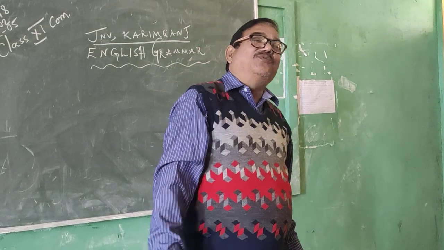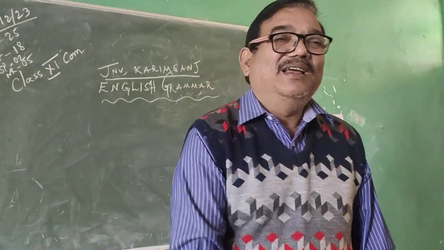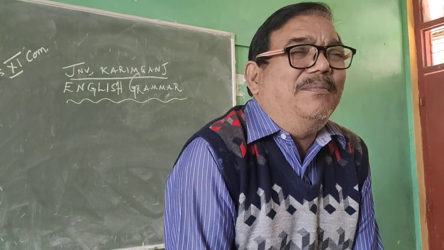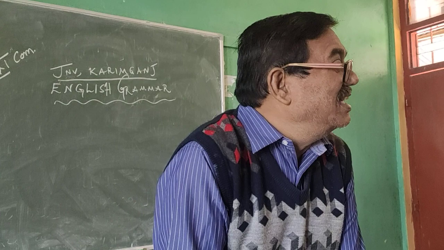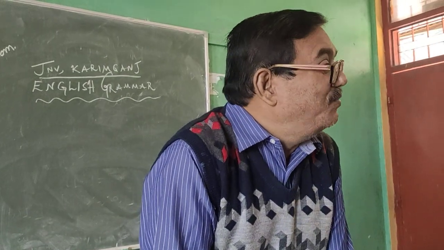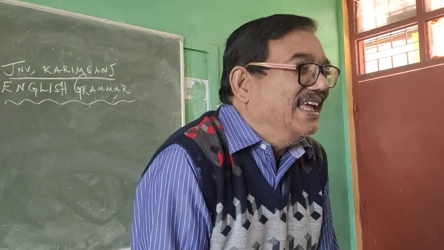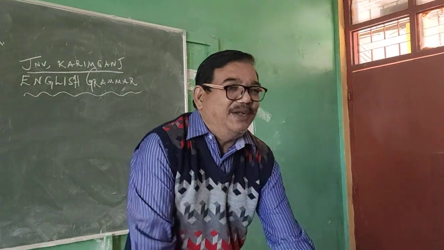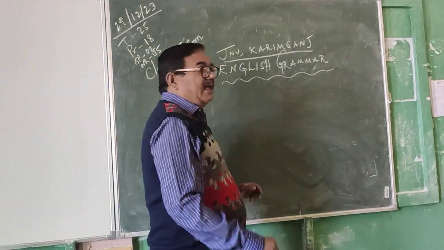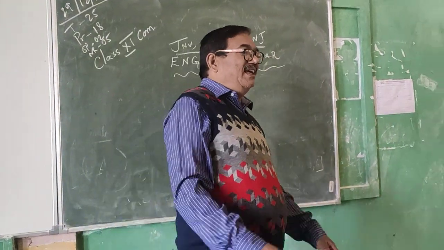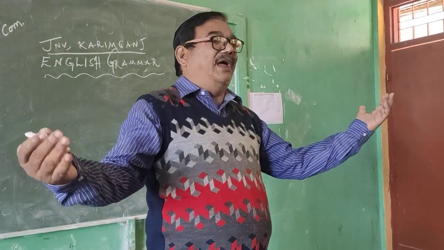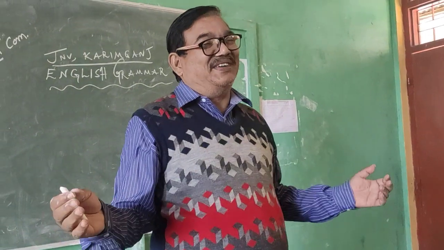So, adverb is formed by adding the suffix ly. Okay? There are some words or letters we use after certain words. These are called suffix. And before the word, if we add anything, it is called prefix. Suffix and prefix. So, bold plus ly is boldly. Careful plus ly, carefully. Courageous plus ly, courageously. Brave plus ly, bravely. So, these are all adverbs.